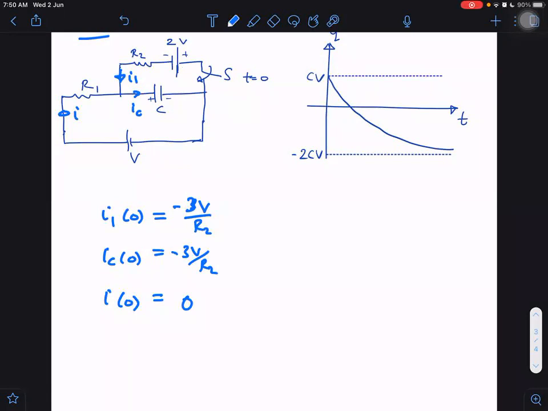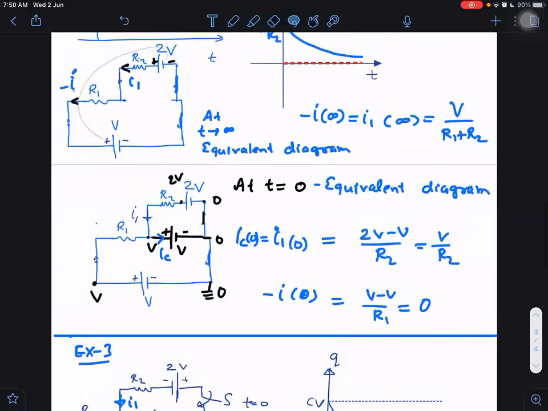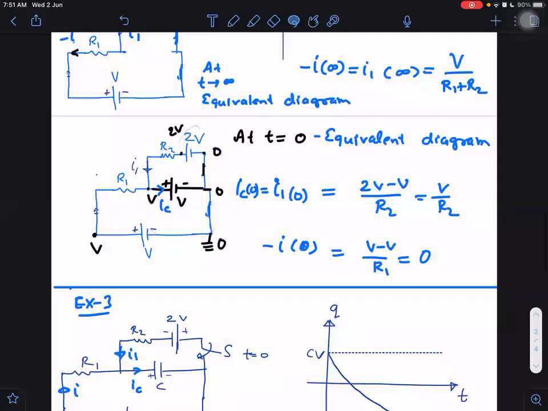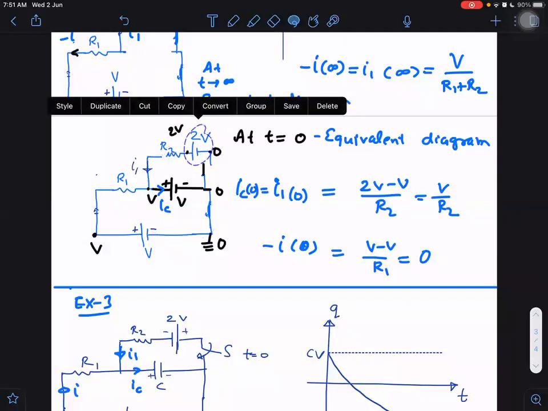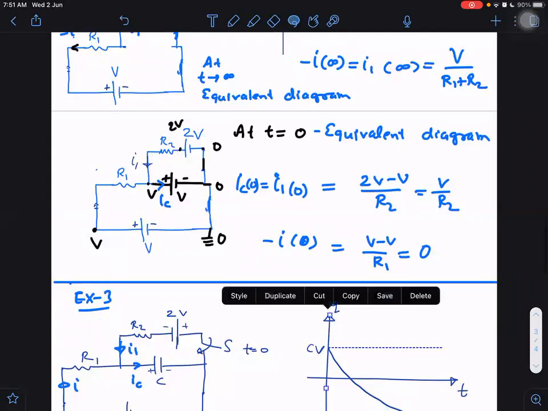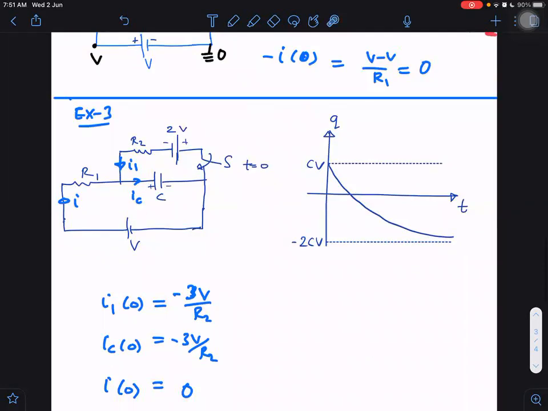But again, you can do this only if you are first clear with this diagram. What is the initial circuit diagram? This is the initial diagram, right? So you should first know how to draw it. The initial diagram is the same, except here this 2V is changed to minus 2V. And then we know what would be the answer. It will become minus 2V minus V by R2, so it will become minus 3V by R2. That is how we are getting this.